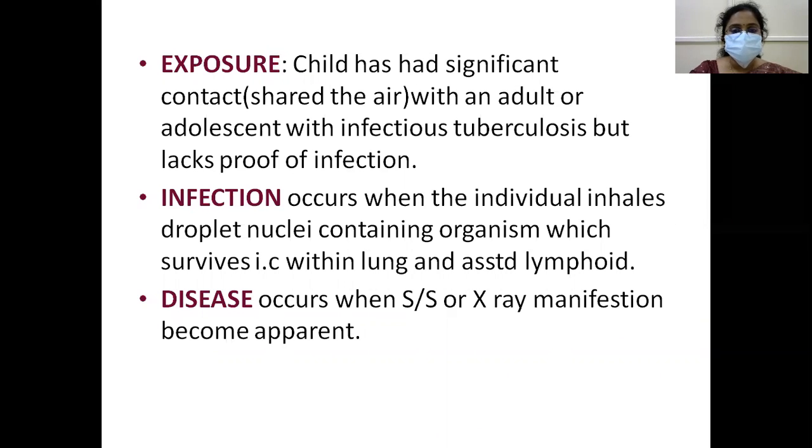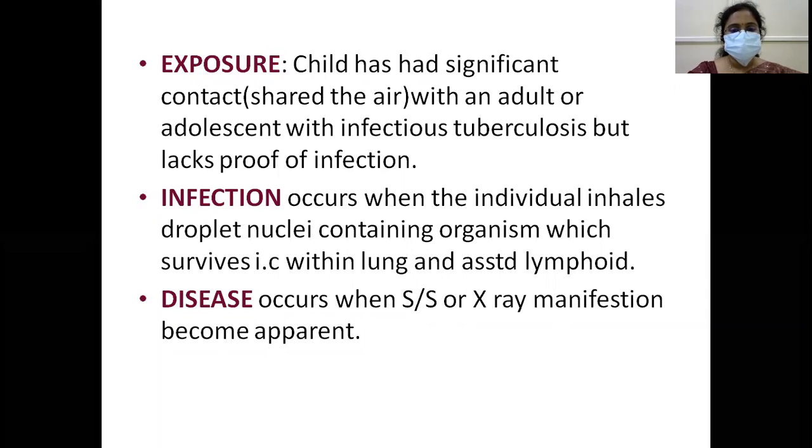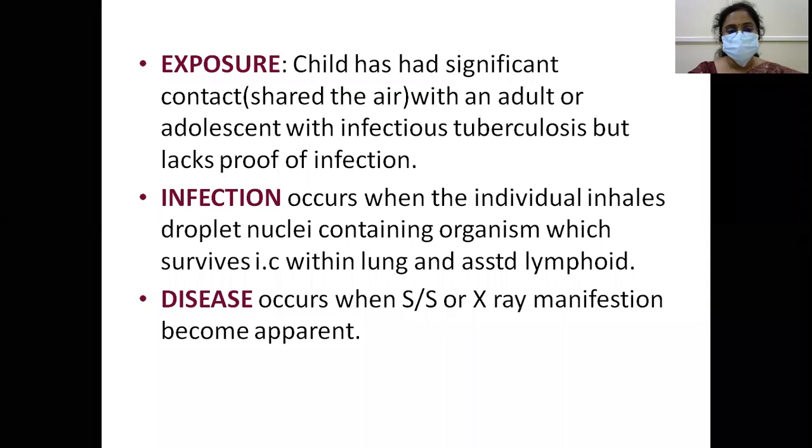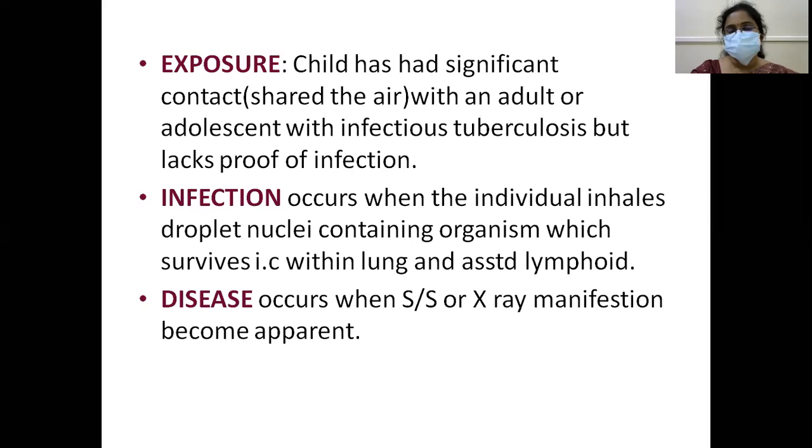What is an infection? Infection occurs when the individual inhales the droplets containing organisms which survive within the lung and associated lymphoid tissue. Disease occurs when signs and symptoms or X-ray manifestations become apparent. So this is exposure, infection, and disease. The child may have an exposure, but he may not have been infected. Sometimes the child may have infection, but that infection may not have manifested as a disease.